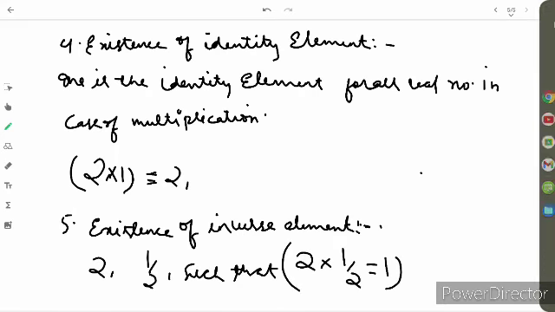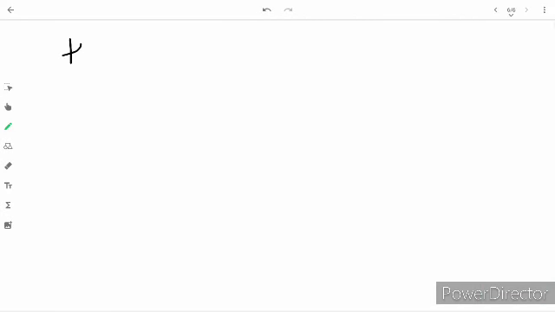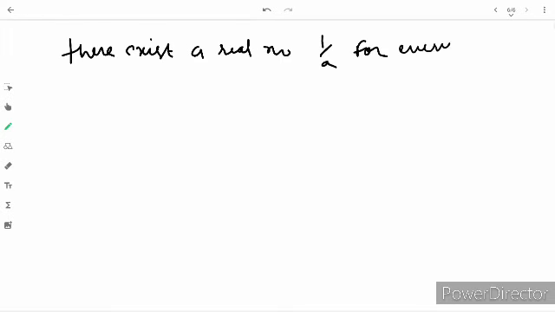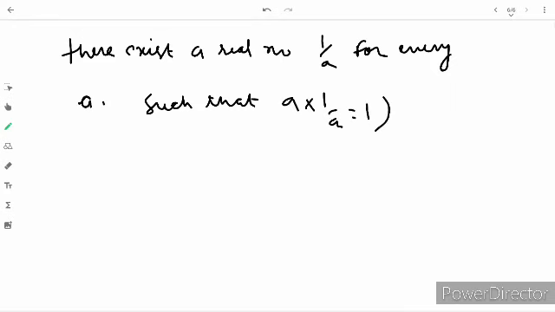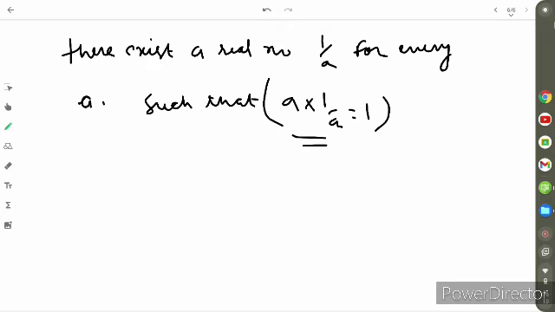It means there exists a real number 1 by A for every A such that A into 1 by A equals 1. So this is the existence of inverse element.